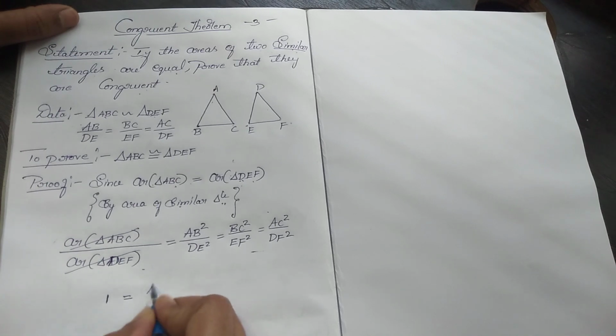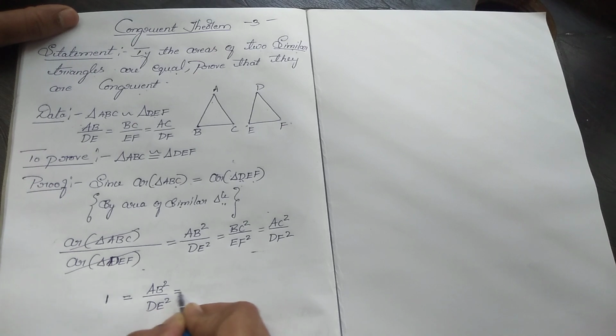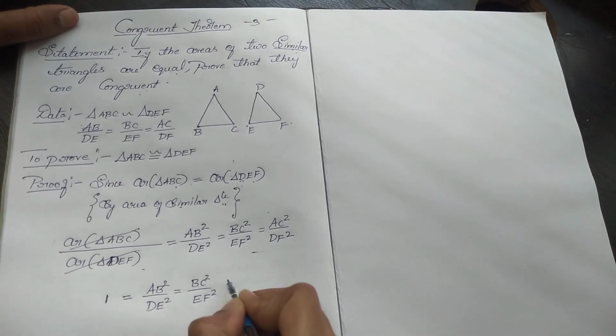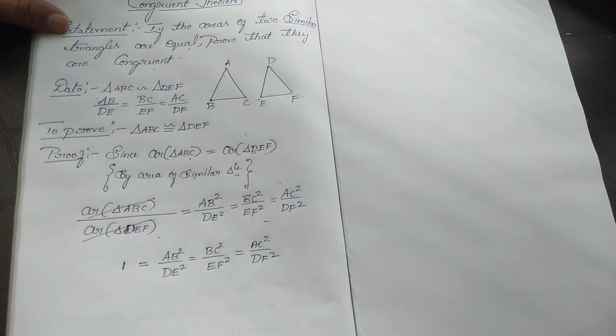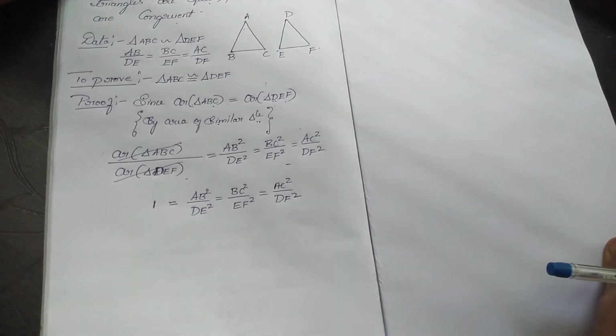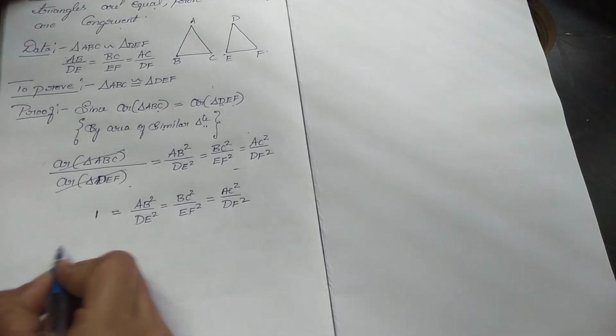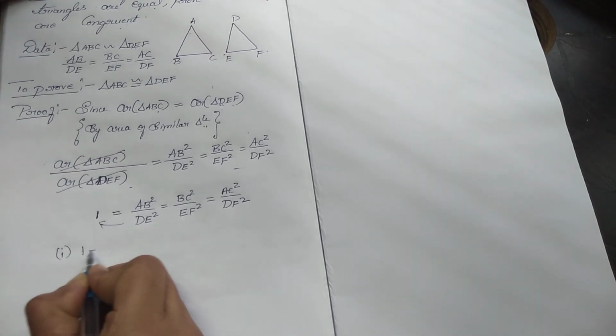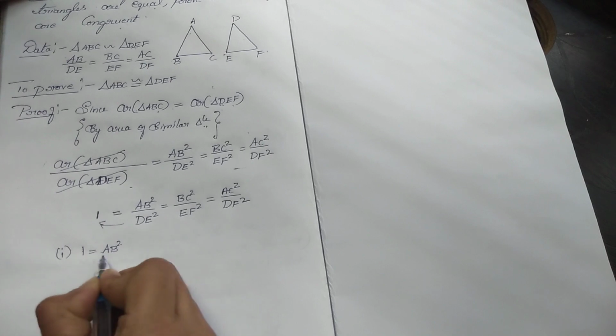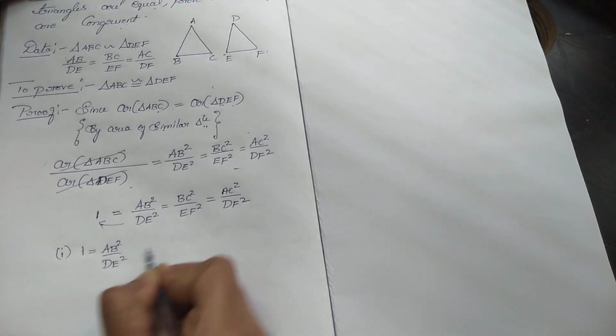So 1 is equal to AB square by DE square is equal to BC square by EF square is equal to AC square by DF square. Now we can write it as sections. In the first, 1 is equal to AB square by DE square.